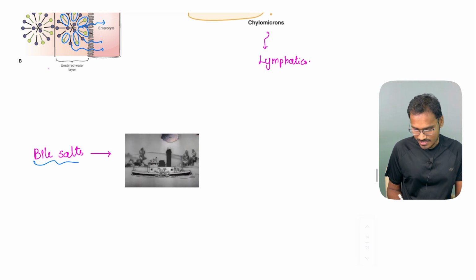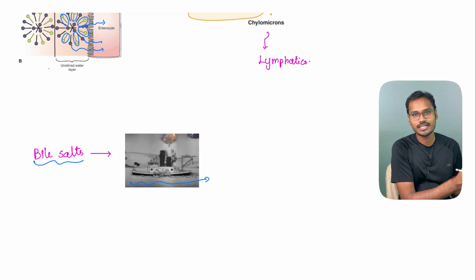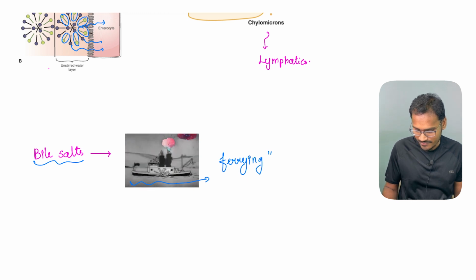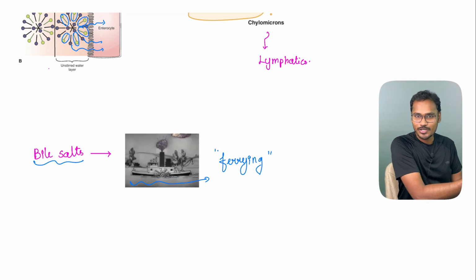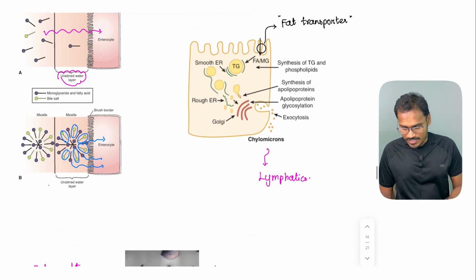The bile salts act like a ferry service, taking products from one end of the river and dropping them to the other end of the river. So that's why this process is called ferrying. They have given a beautiful name for it, ferrying. It is just going to carry substances and drop them. But this vessel is not going to go into the cell. It will come back and pick more substances. So that's the beauty of it.